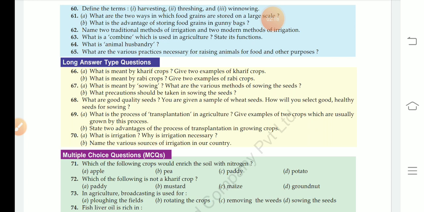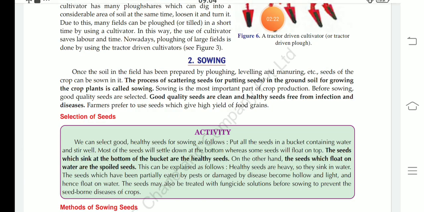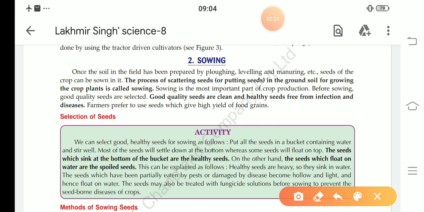Our answer to this question is on page number 5. What is meant by sowing? The process of scattering seed in the soil for growing the crop plant is called sowing.